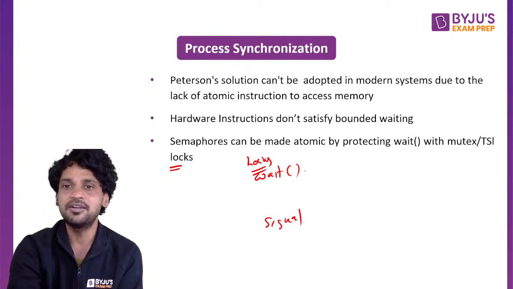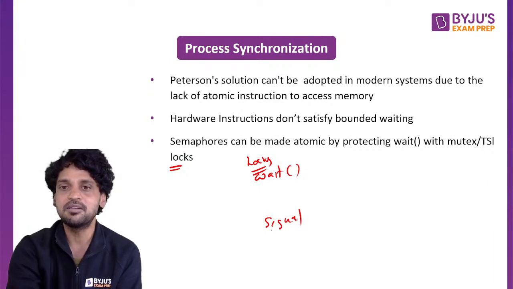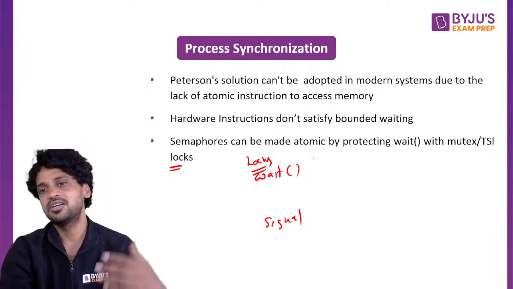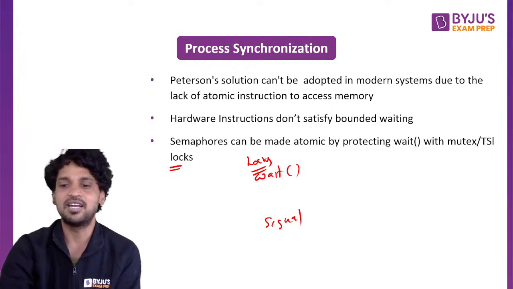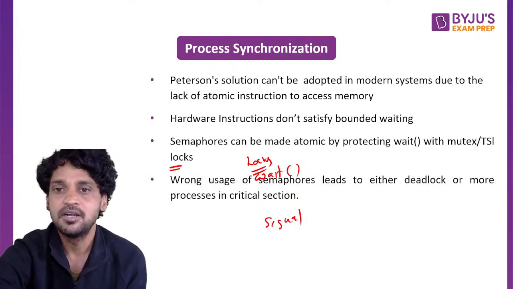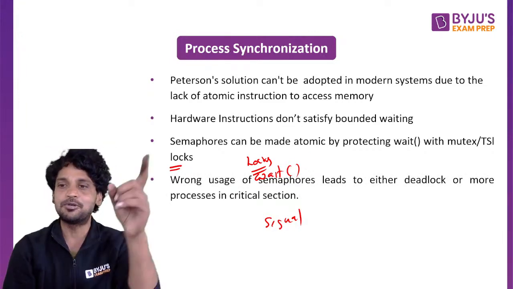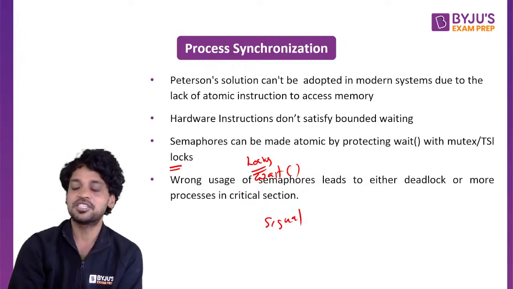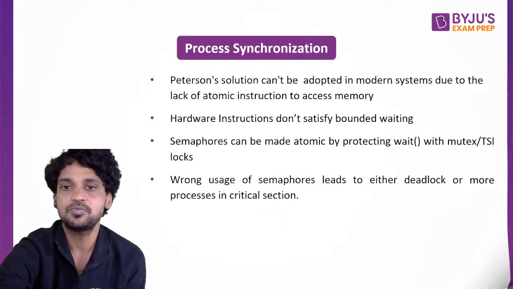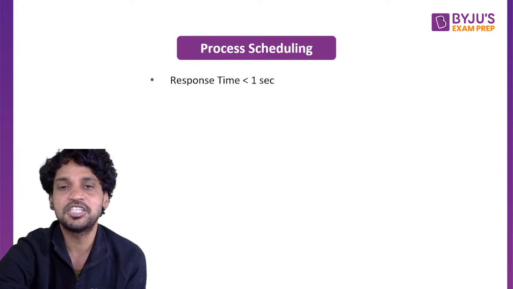So we need to protect this wait and signal by using mutex locks or some other locks that are available. This is important. Wrong usage of the semaphores will either lead to a deadlock or more processes can be in the critical section.